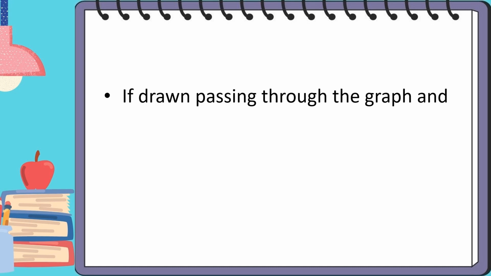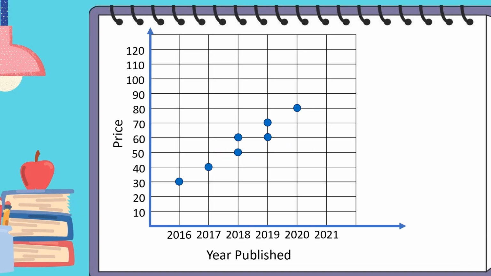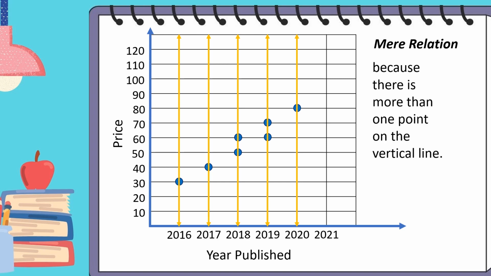If a vertical line is drawn passing through the graph and intersects more than 1 point, then it is a mere relation. Example: if we draw vertical lines on this graph, it tells us that this is a mere relation because there is more than 1 point on the vertical line.